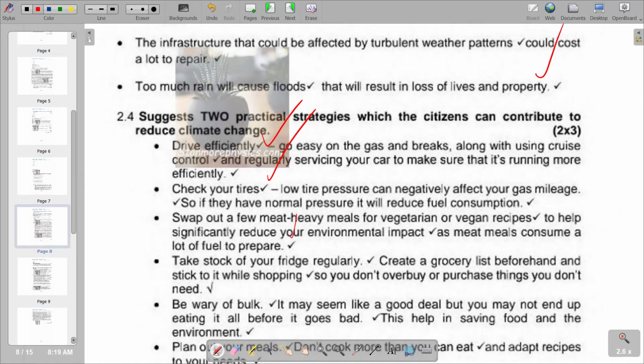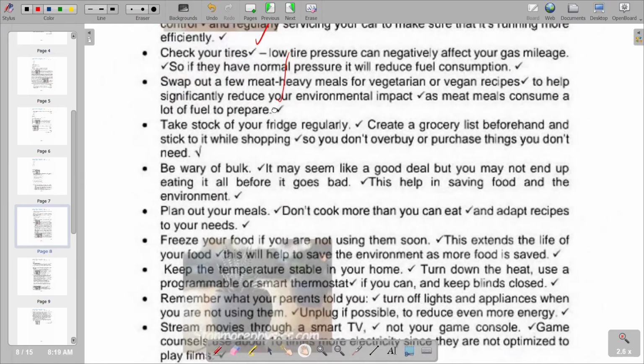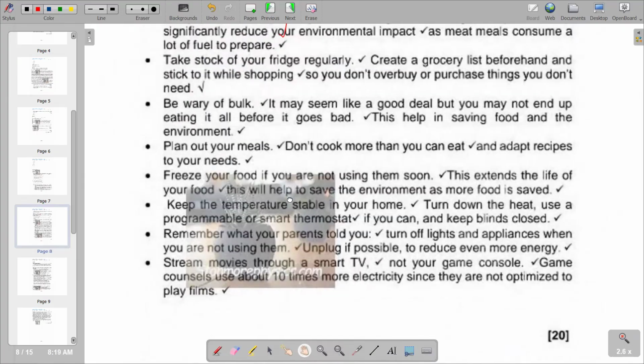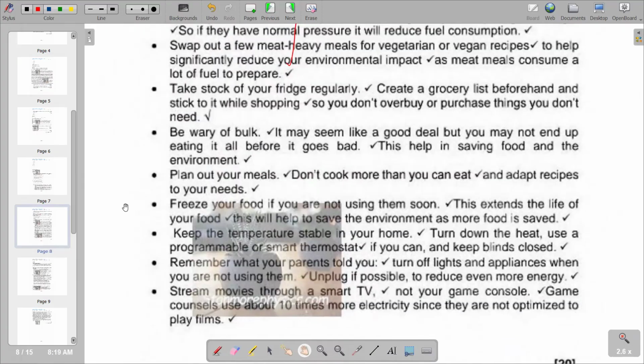So we have got other points that are also correct according to our 2.4, which we can also consider according to what we have here. So basically that's what we have on our question 2. And obviously we need to move on to the next question, which is going to be our question 3.